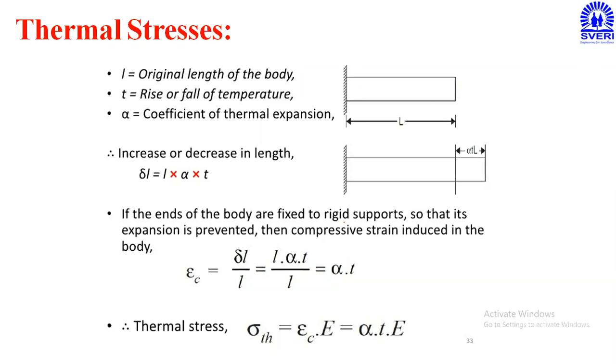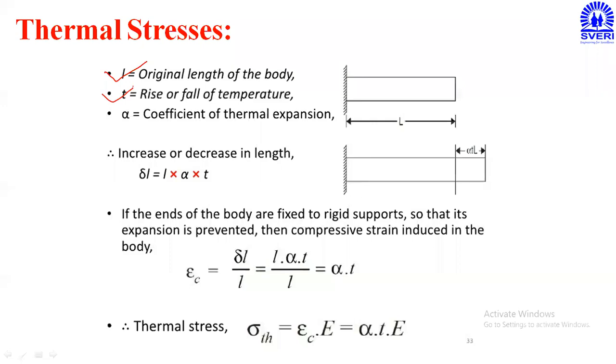For that purpose, we have to understand some of the constant parameters. Let us see here. L is the original length of the body or the rod. T is called the rise in temperature or fall in temperature. Sometimes temperature increases from 10 degrees Celsius to 50 degrees Celsius.